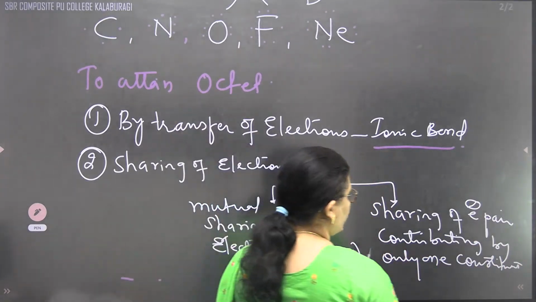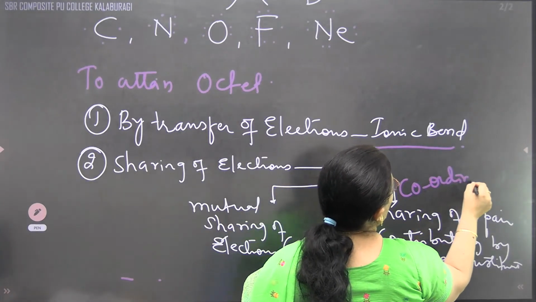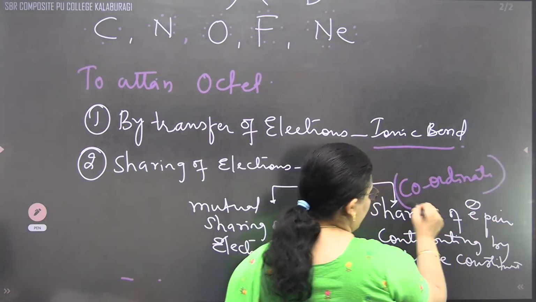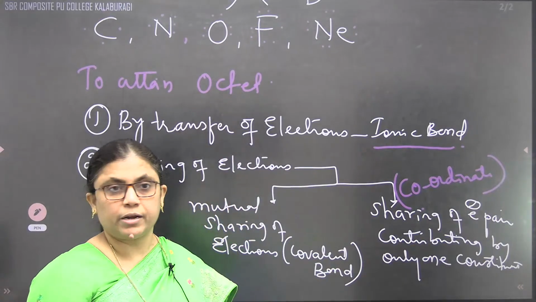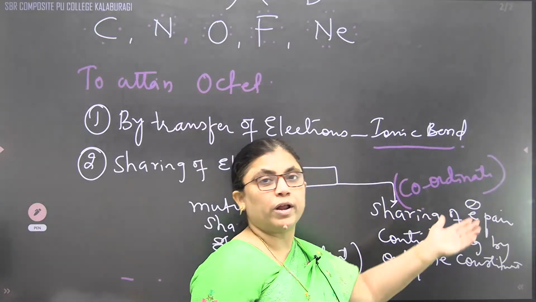And that leads to what? Coordinate bond. Coordinate covalent bond also we call it. Because of this sharing, they are calling it a coordinate covalent bond also.